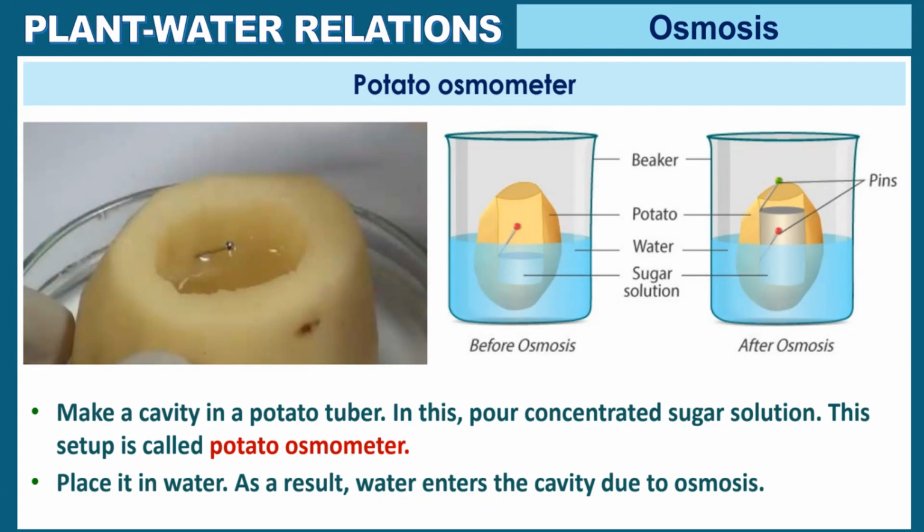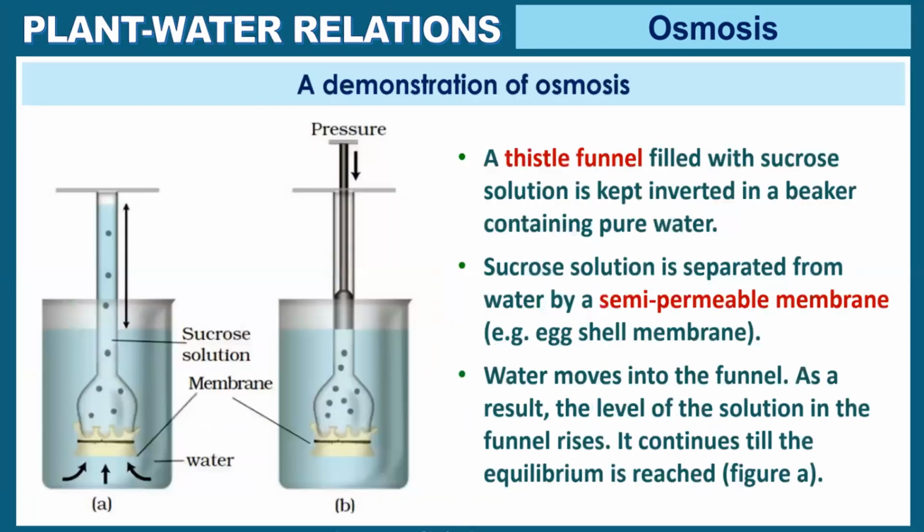What if I use boiled potato? Will this experiment work? No. Boiled potato will lose its semi-permeable membrane. Then a demonstration of osmosis. This we had done: a thistle funnel. This is the thistle funnel. In this we keep sucrose solution. There is sucrose solution and there is a membrane.